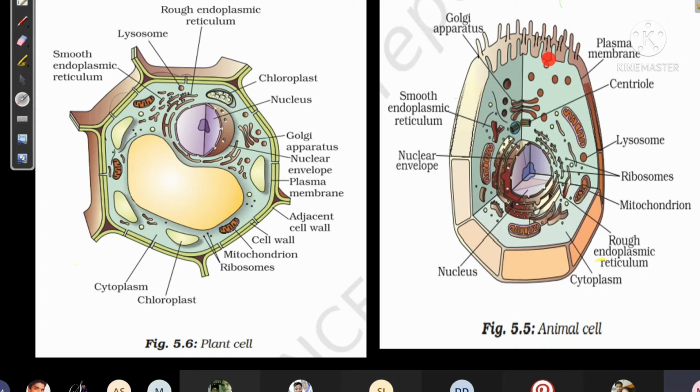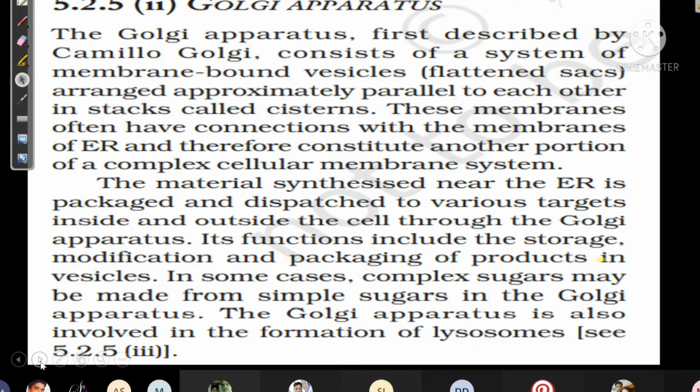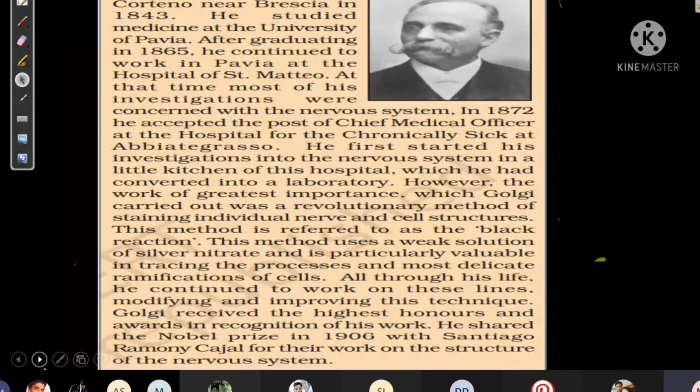These vesicles will go and join with the cell membrane. And you know that the cell membrane is made up of protein and lipid, no? So they will go and attach with the cell membrane, and some will go out of the cell membrane to other cells also. So wherever the protein and lipid is needed, that will be distributed. That is what the Golgi apparatus does; they add sugar to it. Camillo Golgi was the one who discovered the Golgi apparatus, and for his work he got the Nobel Prize also.